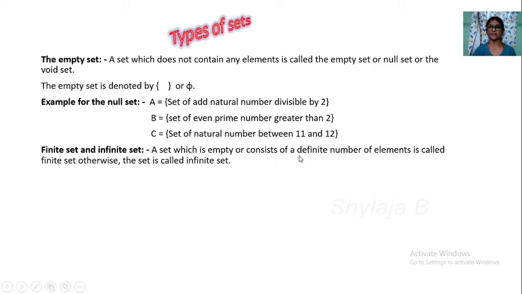A set which is empty or consists of a definite number of elements is called a finite set. In which set a definite number of elements are there, that set is called a finite set. Otherwise the set is called infinite.